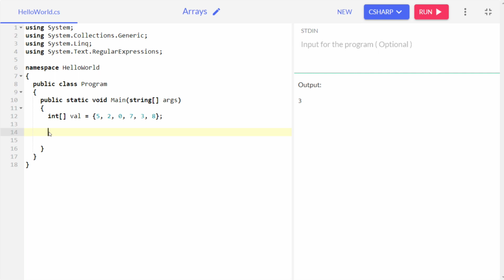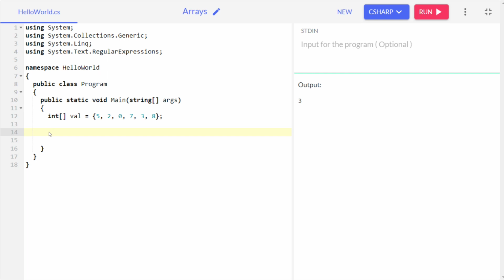Now here come 3 more functions: max, min and sum. The meaning is hidden in their names. First, understand that the max function will return the maximum value available in an array. The min function will return the minimum value available in the array, and the sum function will return the total sum of elements from the array.